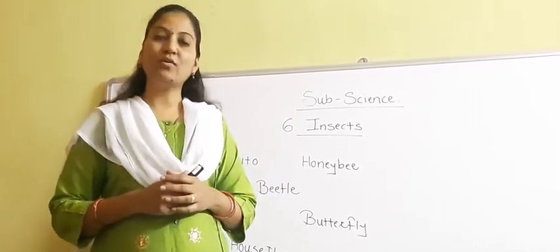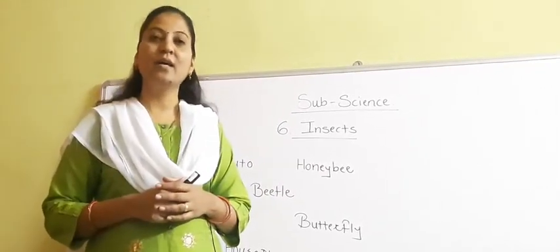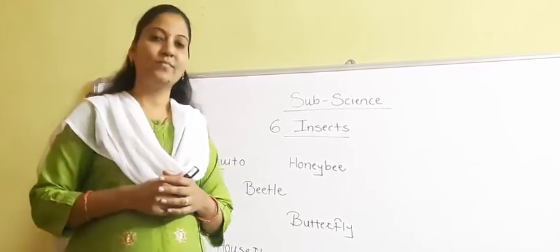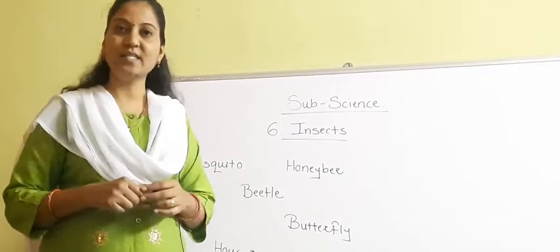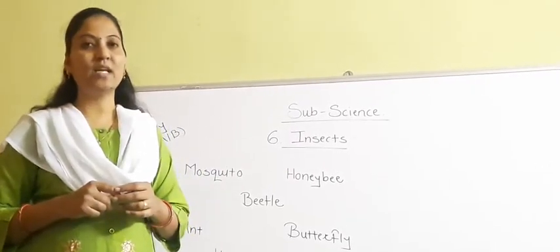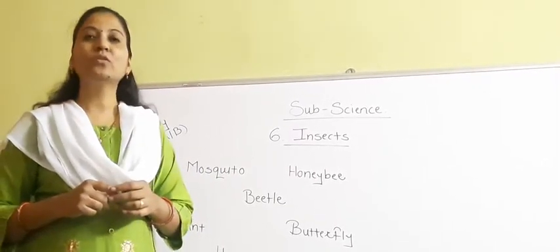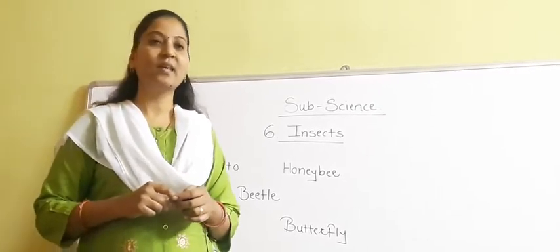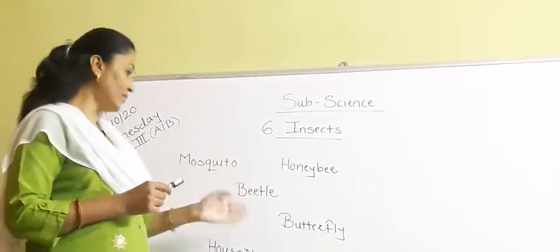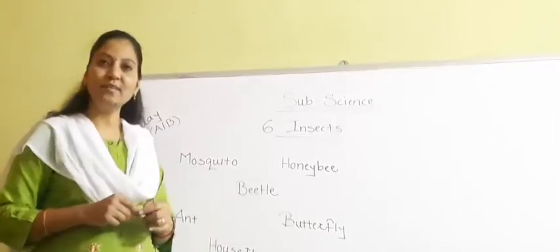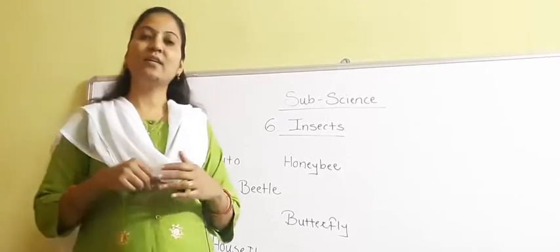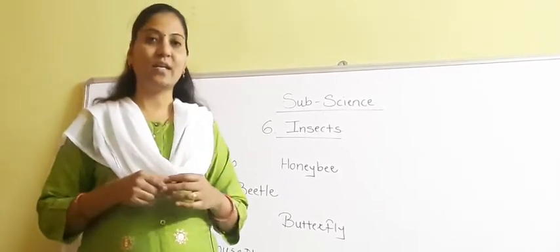Yes, we call these insects, and we come across these insects in our day-to-day life. We can see these insects in our day-to-day life. So you can easily identify mosquitoes, ants, honeybee, butterfly, housefly. These are the insects that we can see day to day in our life.